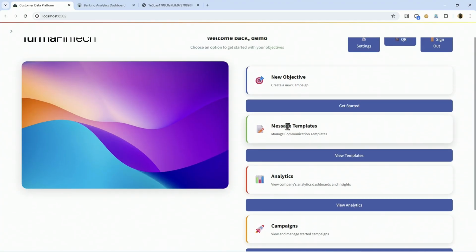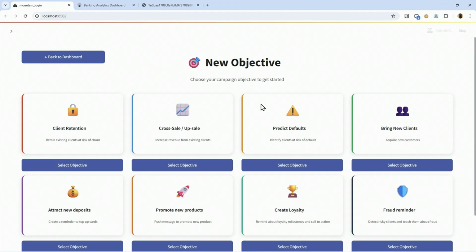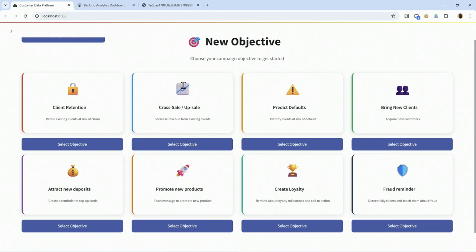So the first scenario is customer churn. As Bauer said, everything starts with the analytics. So let's go to the analytics. As we see, the number of active clients has dropped from 16,000 to 14,800. So how would Redbee help? We go to the new objective. As you can see, we have multiple objectives. We can cross-sell, we can predict defaults, we can bring new clients, we can attract new deposits. In this case, we're going to proceed with the client retention button.